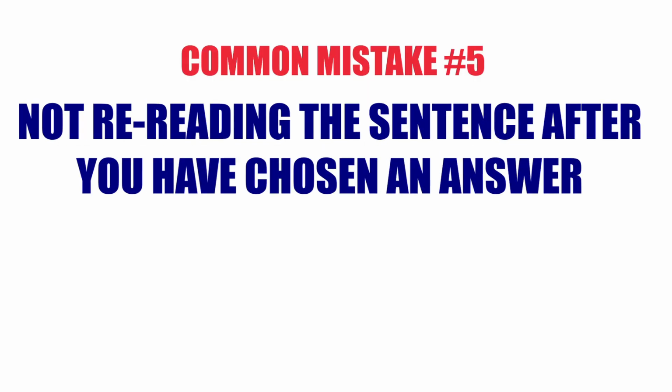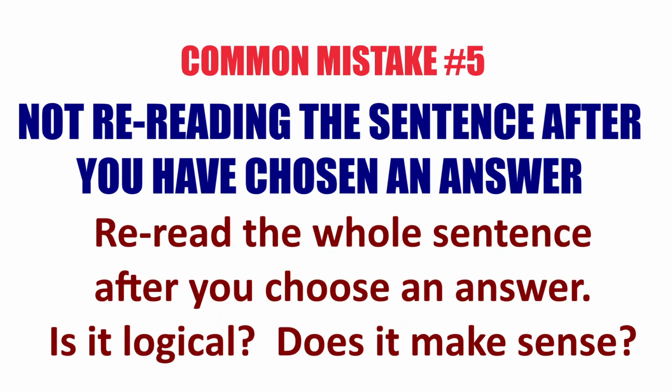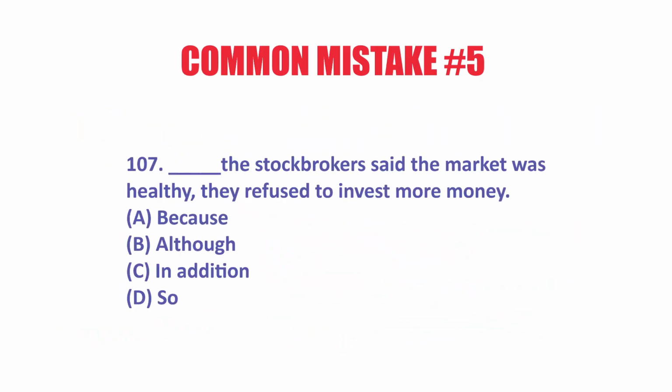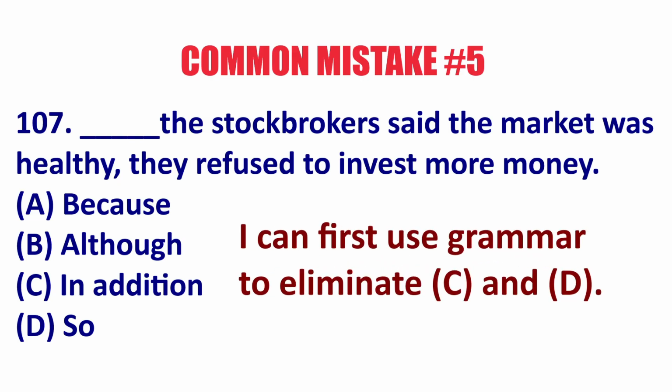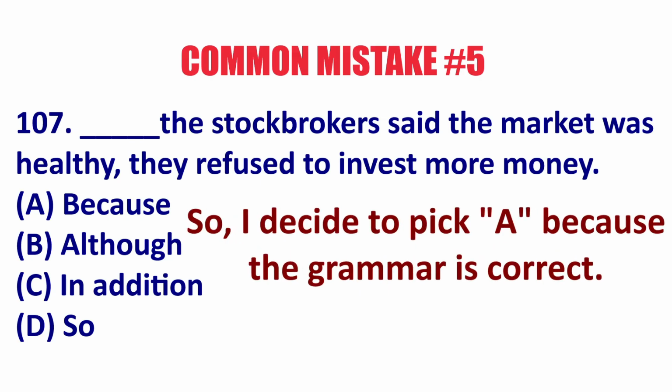All right, my last tip is always reread your sentence after you pick your answer and ask, does this make sense? Is it logical? Let's look at a couple examples. Here's the first question. Based on grammar, I know that C or D will not be the answers. So I know it's A or B. So I decide to pick A.